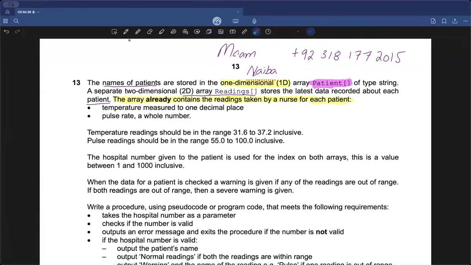But now let's go back to our notes, and in our notes we will write that there is this array with the name of readings. But what does this array store? Let's read it. It says that the array already contains the readings taken by a nurse for each patient. What readings? Point number one, temperature measured to 1 decimal place and pulse rate as a whole number.